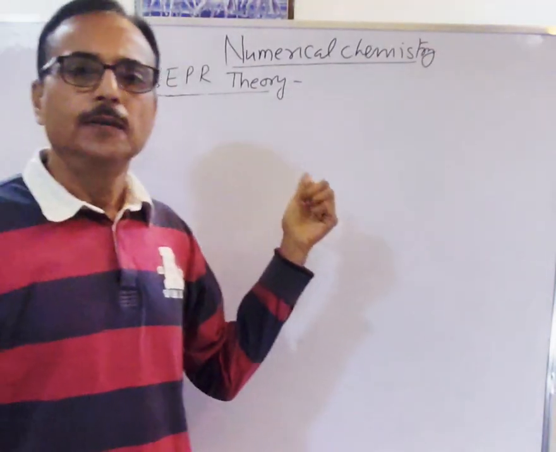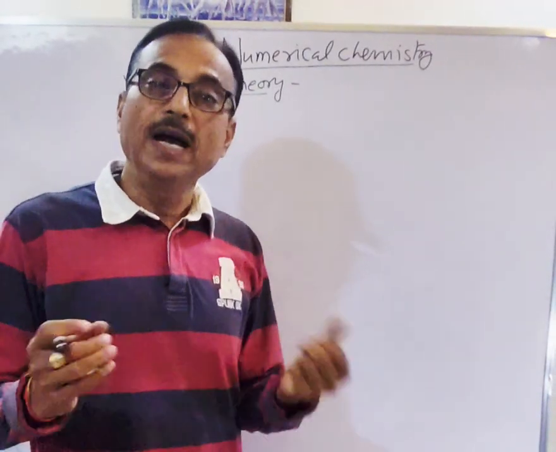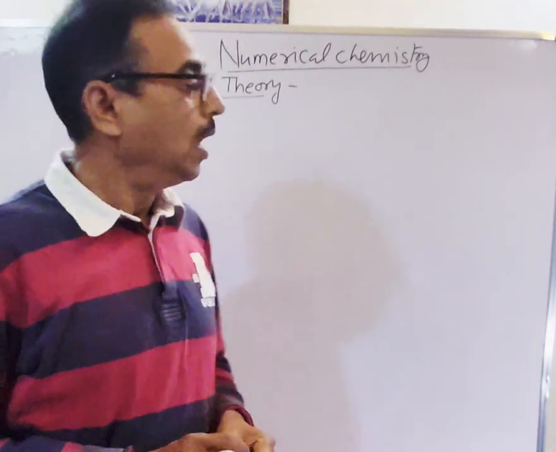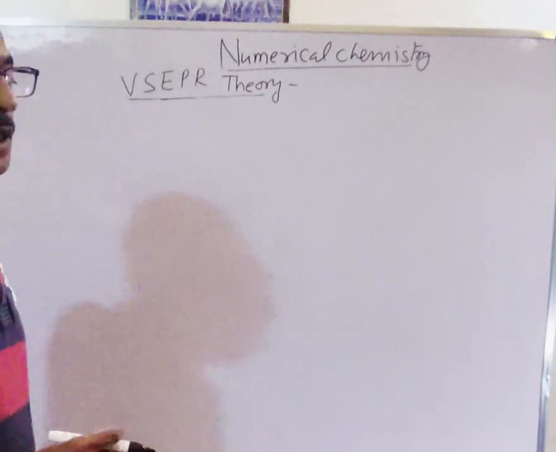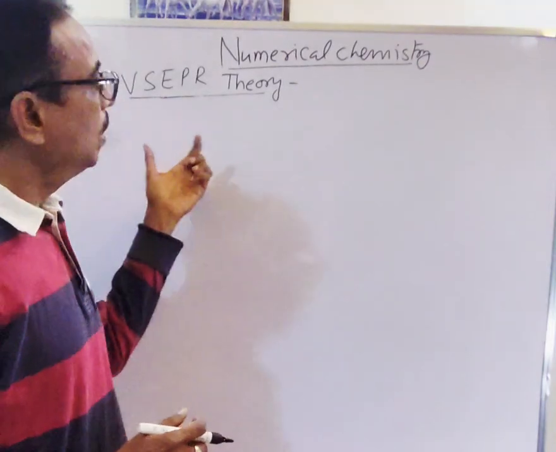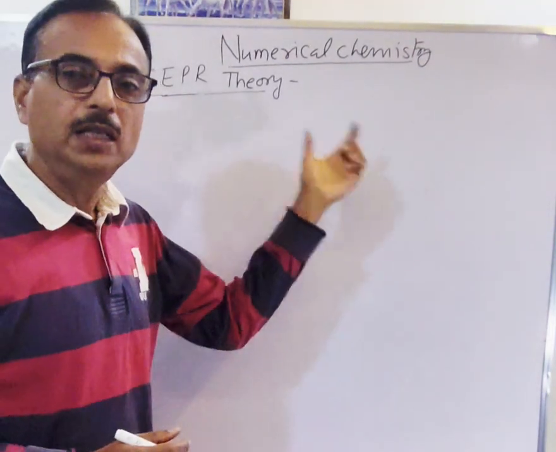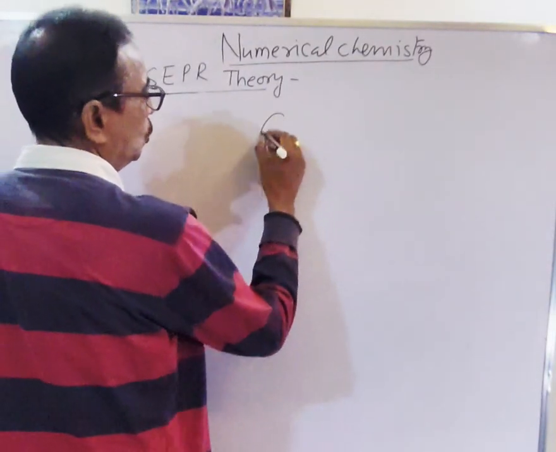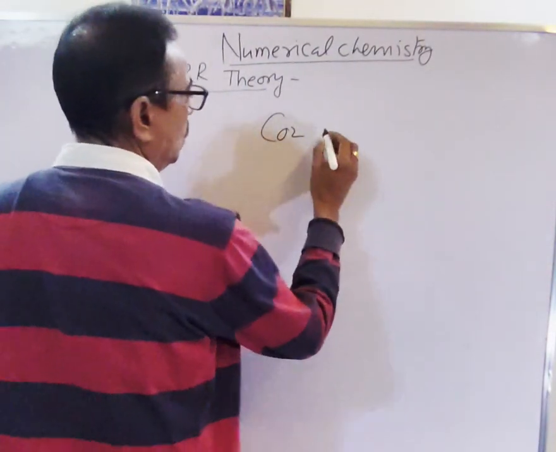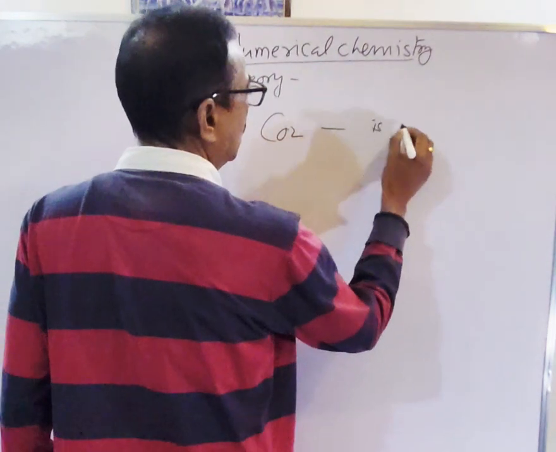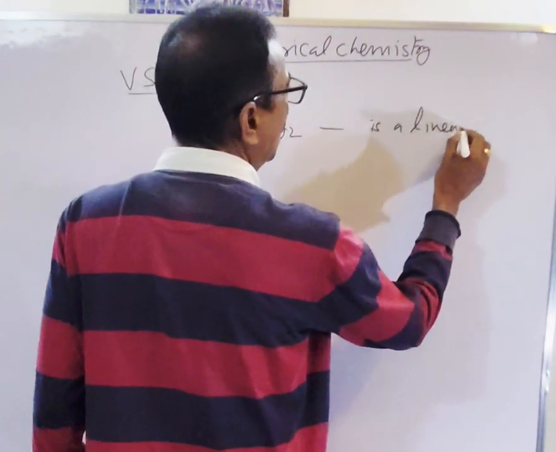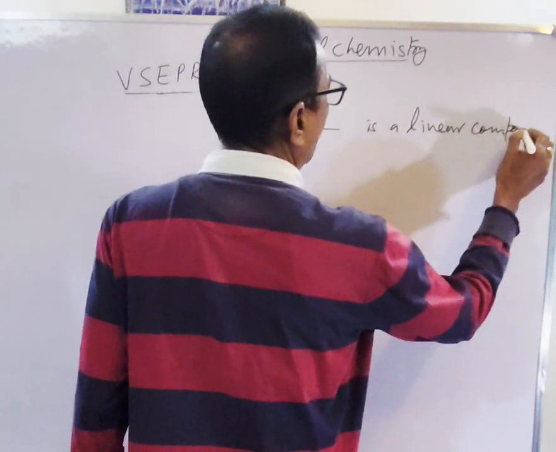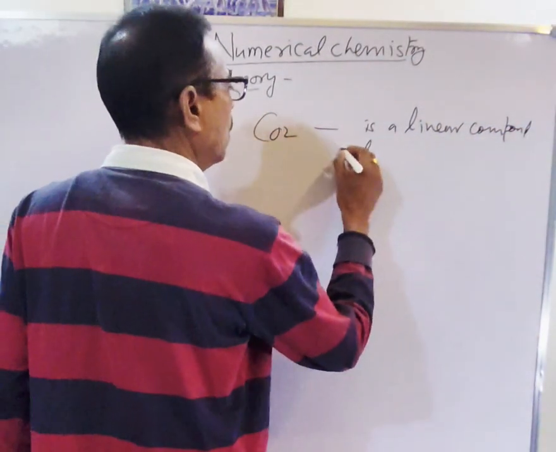VSEPR theory is needed to define the geometrical shape of the molecule. What is the shape of the molecules? Why is it necessary? Let us understand by an example. Suppose CO2 is a linear compound, or say linear shape.